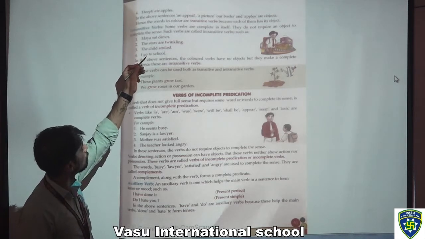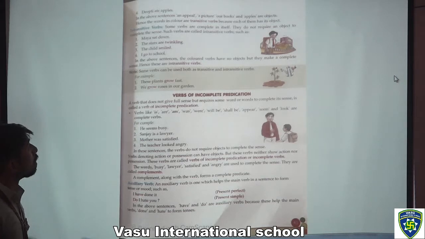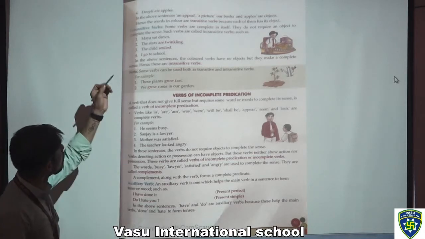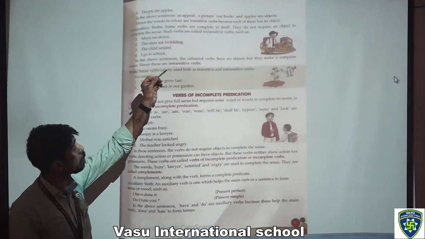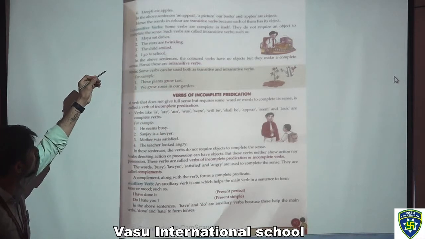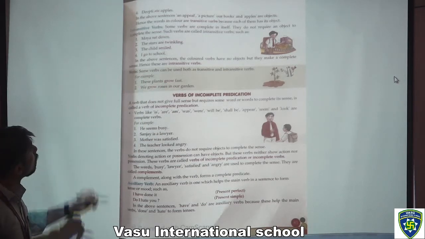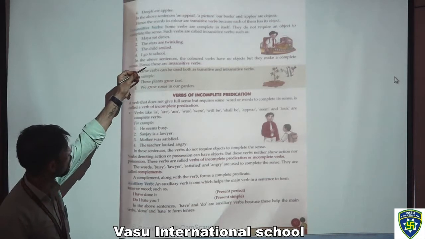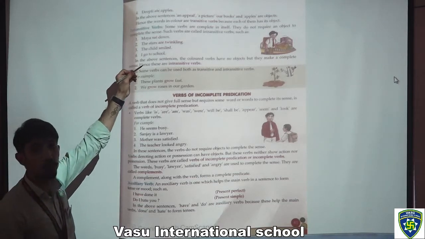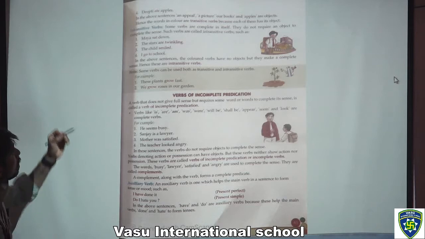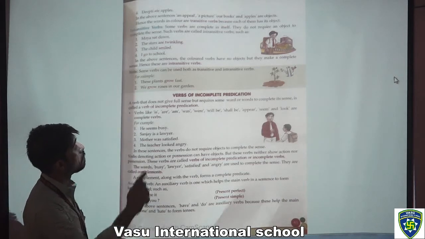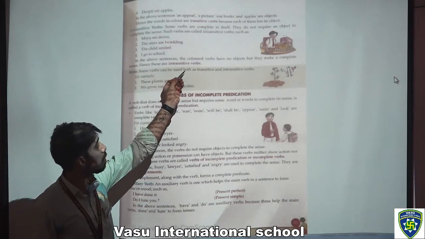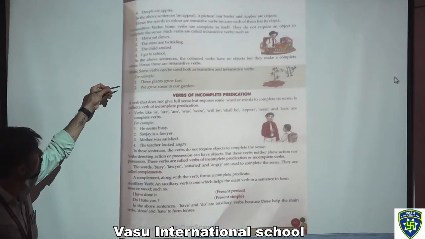Now intransitive verbs. Some verbs are complete in itself. They do not require an object to complete the sense. Such verbs are called intransitive verbs, such as number 1, Maya sat down. Second, the stars are twinkling. Third, the child smiled. Fourth, I go to school. Now in the above sentences, the colored verbs have no objects but they make a complete sense. Hence, these are intransitive verbs.